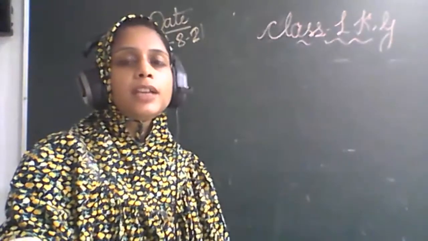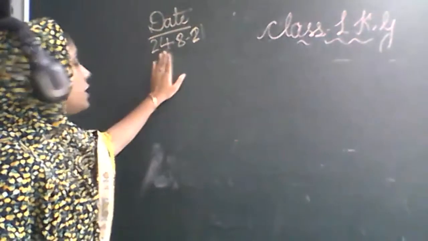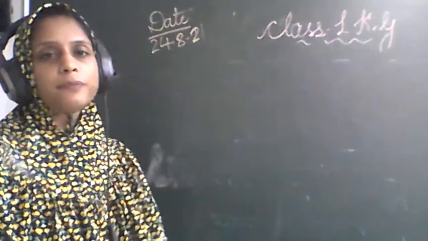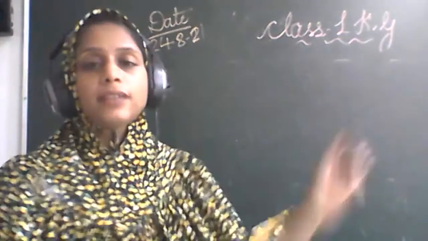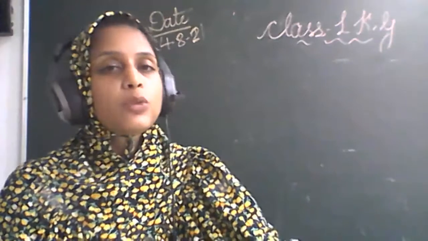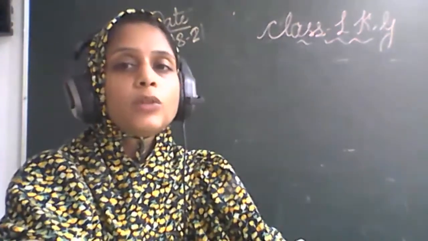Now everyone get your mathematics copy and write down today's date, 24/8/2021, on the left corner. So today we are going to write reverse counting. What are we going to write? We are going to write reverse counting. So come on, get your copy and write down the date.